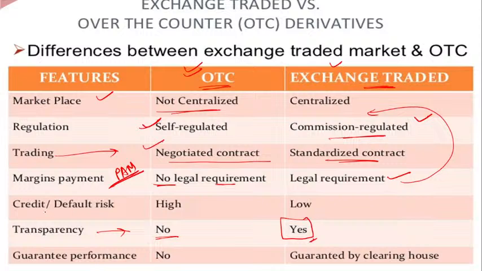Now, credit and default risk: here in OTC there is a high risk, a high chance of default. In the exchange trade, there is a low risk. Now give me an example. I think at this point you will get an example in your mind.